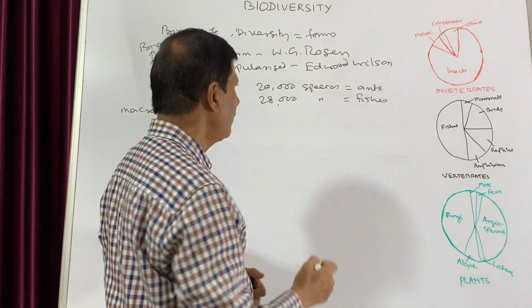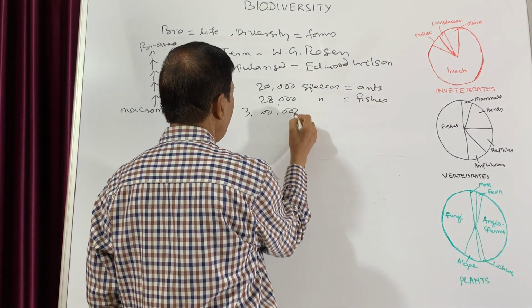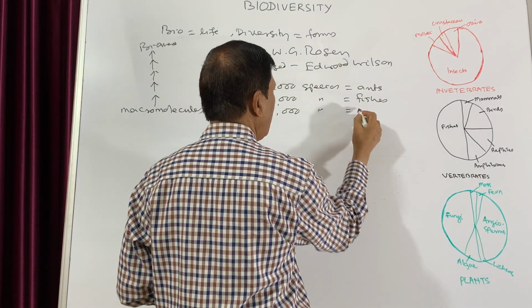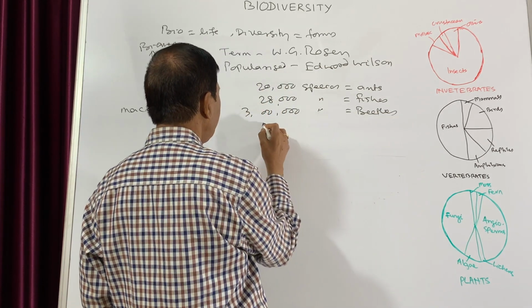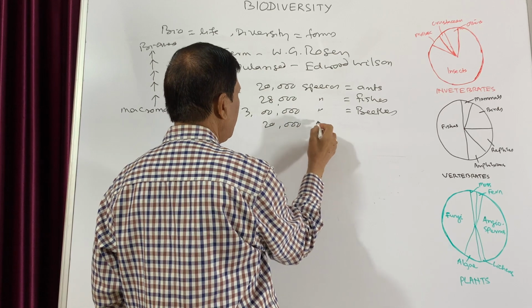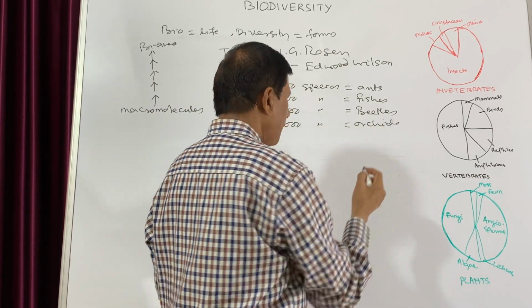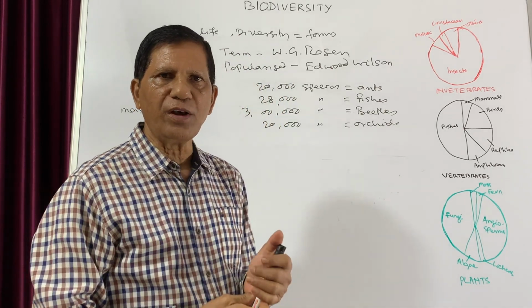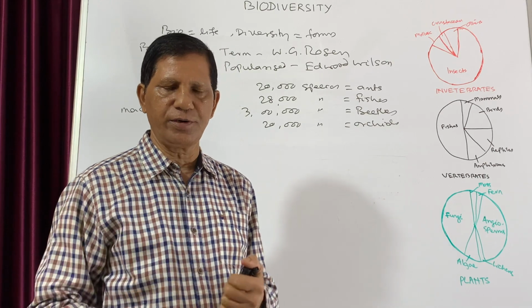Nobody will believe. There are 3 lakhs species of beetles, and there are again 20,000 species of orchids. So it becomes very difficult to believe unless one is a biologist or ecologist or environmentalist.